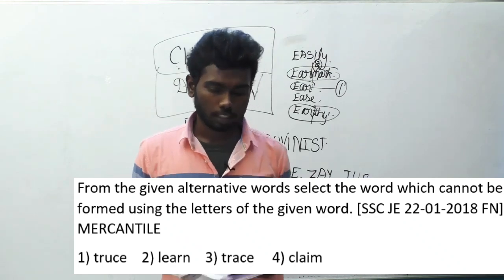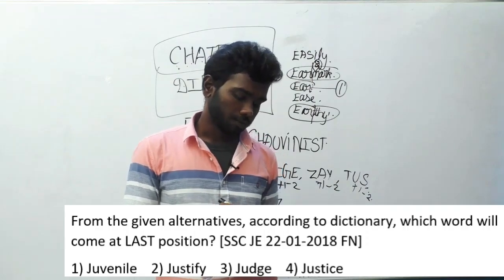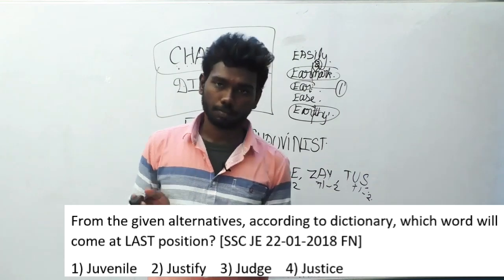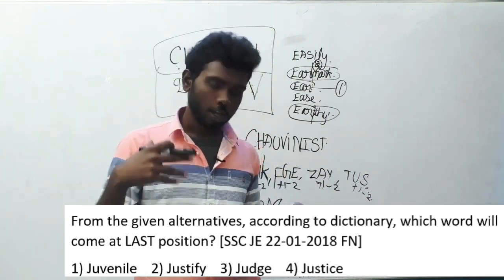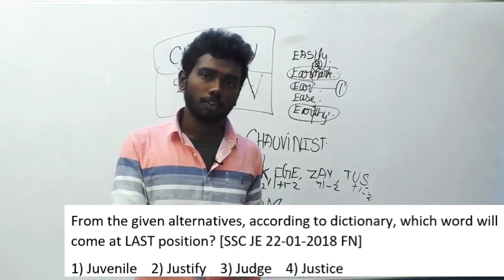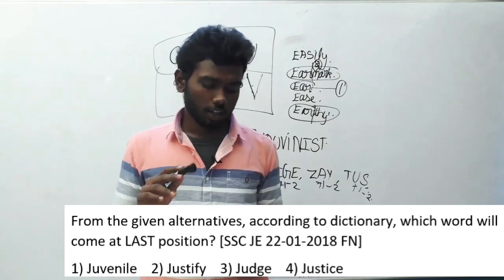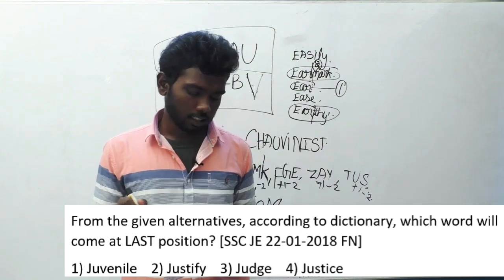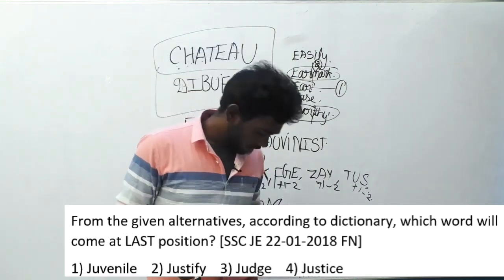Let's move on to the next question. Question number 202. From the given alternative, according to dictionary, which word will come at last position? So, there are a set of words. You have to arrange the words in dictionary sequence and find which is the last word. The words are juvenile, justified, judge and justice. And if you arrange it, juvenile will come in the last position. So, it is the answer.